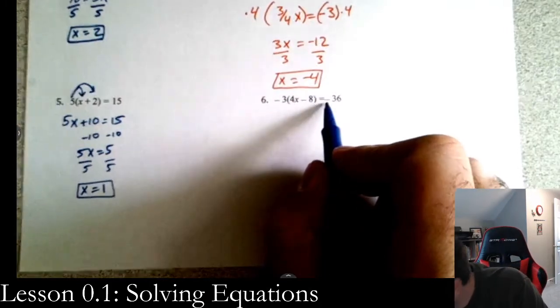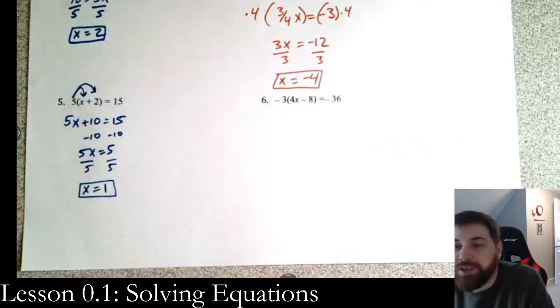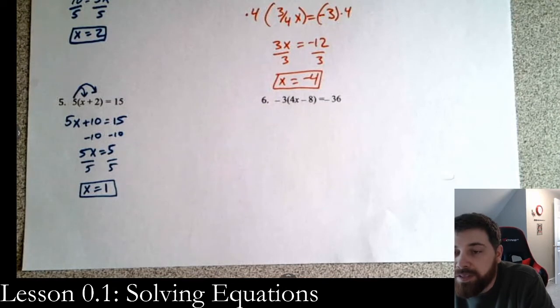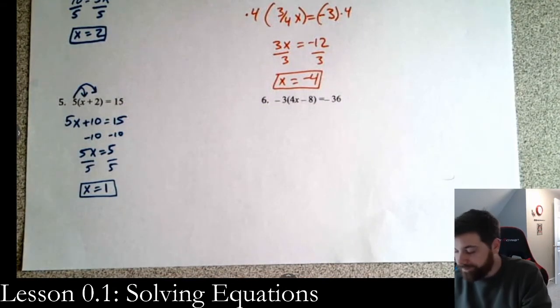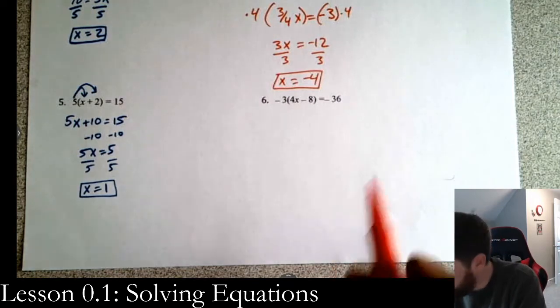This is a negative 36. It just does not look like it, so make sure you take that negative. But go ahead and try number 6 on your own. Pause me right now. Resume me when you're done. All right, so hopefully you finished it.